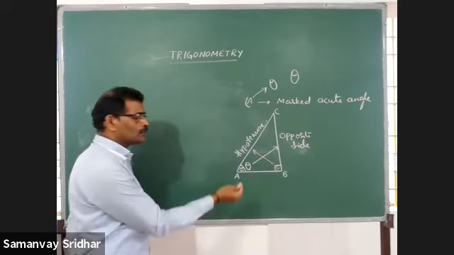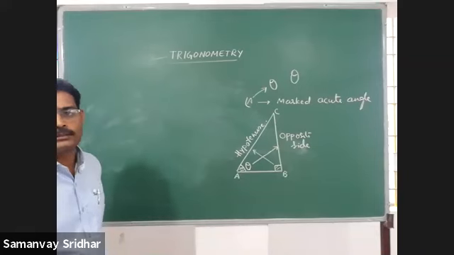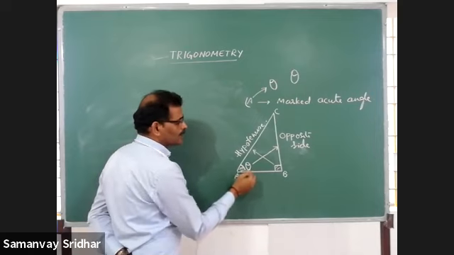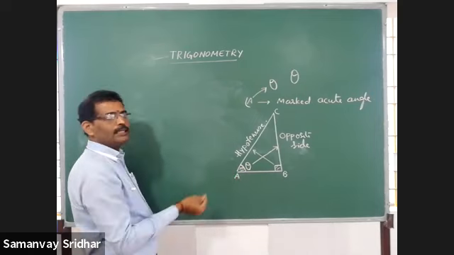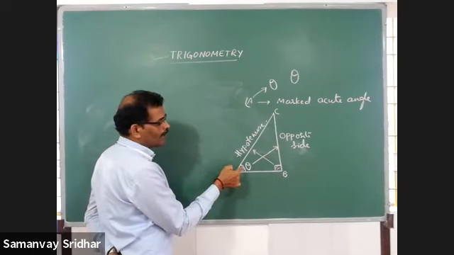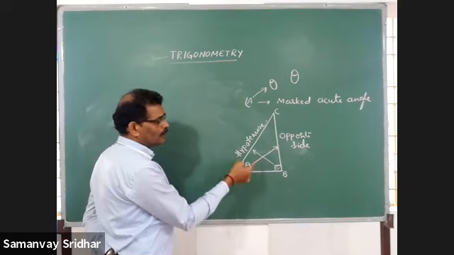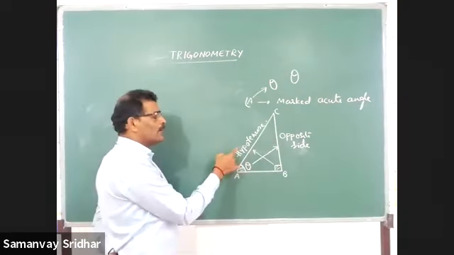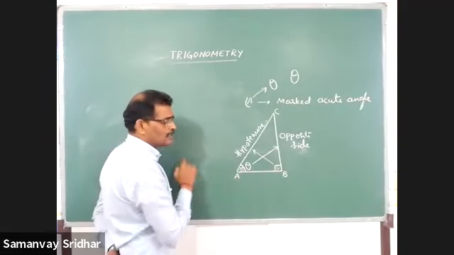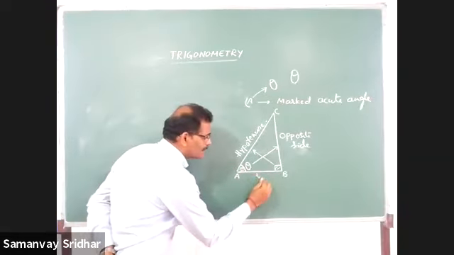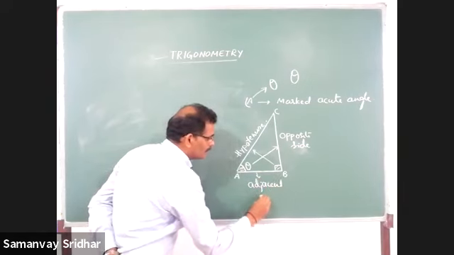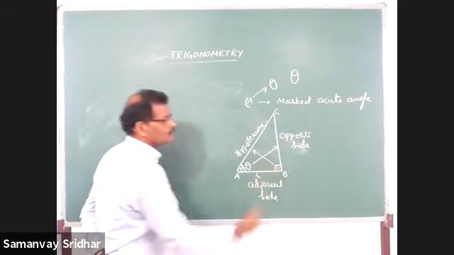One more side, whatever remains, is the base. It is along with the marked acute angle, along with the theta, along with the angle A. Therefore, other than the hypotenuse, because the marked acute angle is made with the hypotenuse and one more side, whatever one more side is there along with the hypotenuse of this acute angle, that is called the adjacent side. It is very important. Please take care of this.